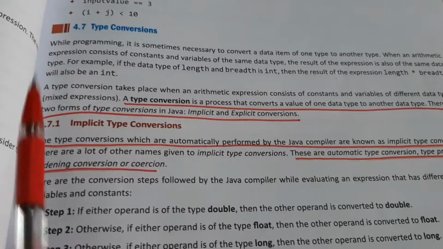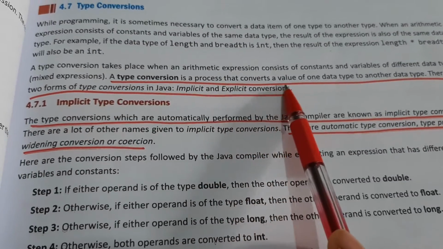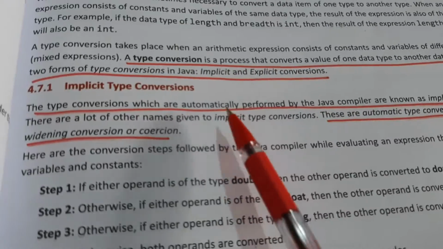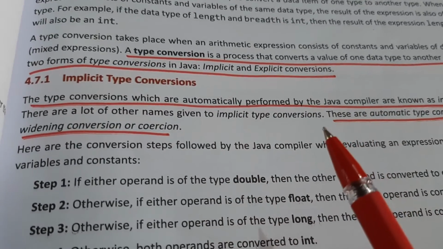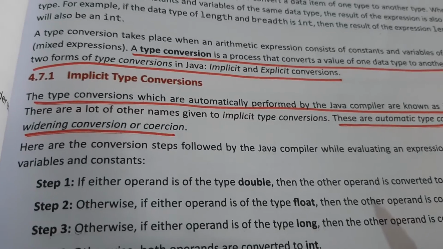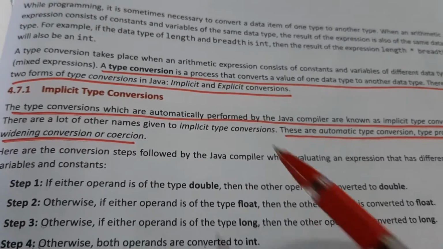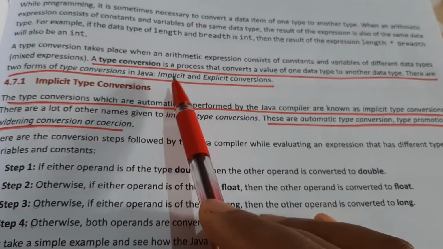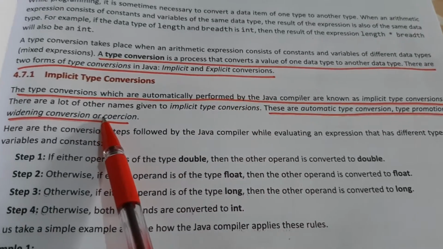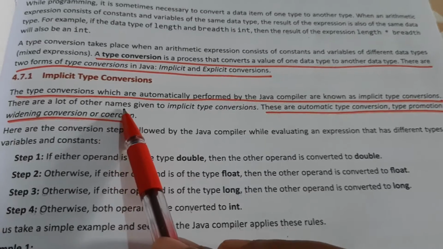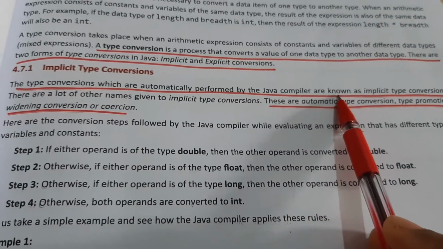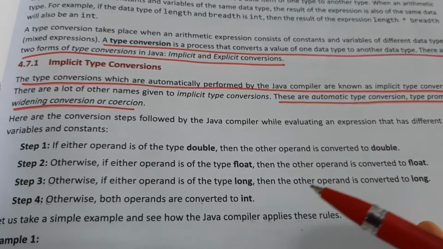Next is type conversions. Type conversions are related to the values of data. There are two types of type conversion, implicit and explicit, where we convert the data types. By now you know what a data type is. Let us see the first one, implicit. Implicit conversions are automatically performed by the Java compiler, which means you don't have to worry about how it has to be converted.